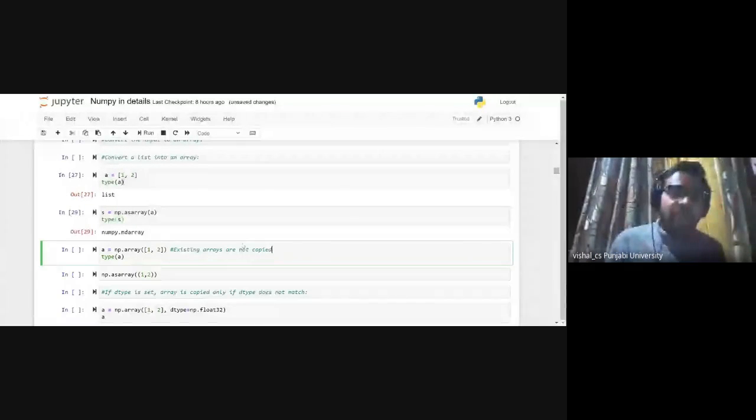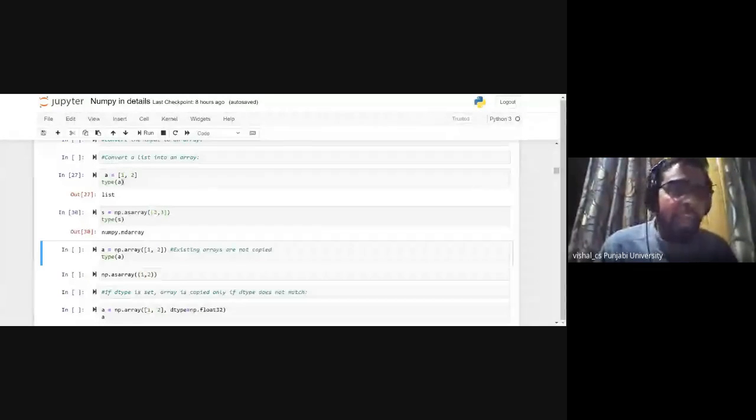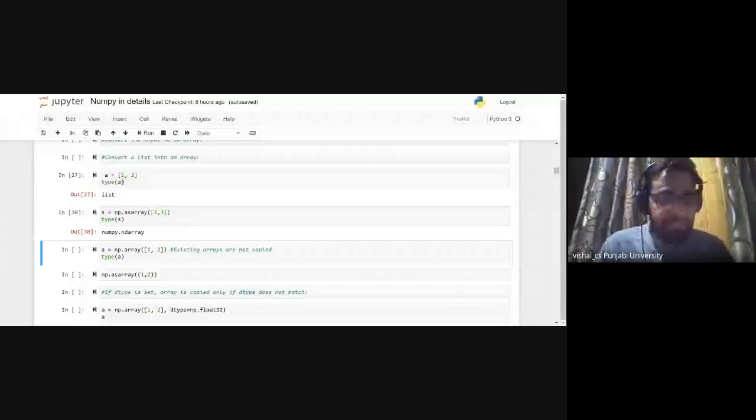In terms of functionality it is the same, but we give arguments a different way. We can check whether we can pass a list here also or not. Same thing we are doing, but with a different function. We are converting a list into an array. asarray is the name of the function.